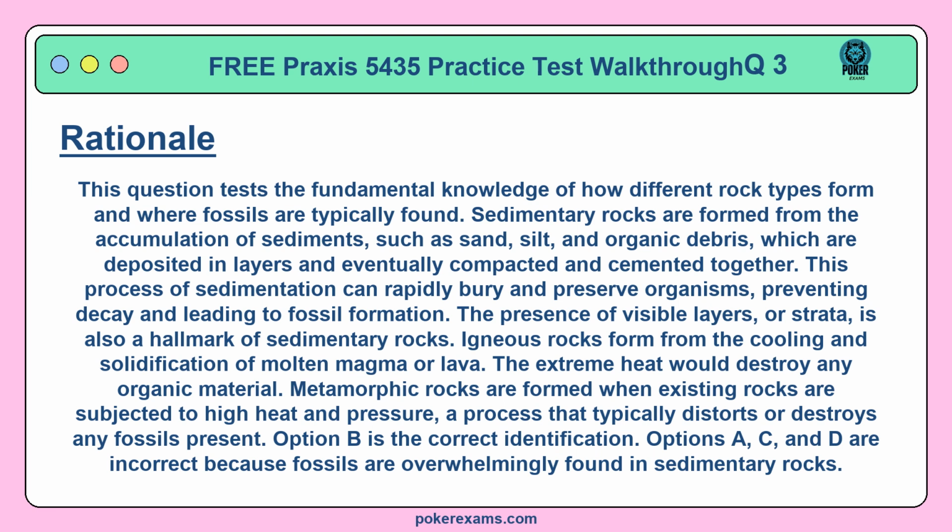Igneous rocks form from the cooling and solidification of molten magma or lava. The extreme heat would destroy any organic material. Metamorphic rocks are formed when existing rocks are subjected to high heat and pressure, a process that typically distorts or destroys any fossils present. Option B is the correct identification. Options A, C, and D are incorrect because fossils are overwhelmingly found in sedimentary rocks.